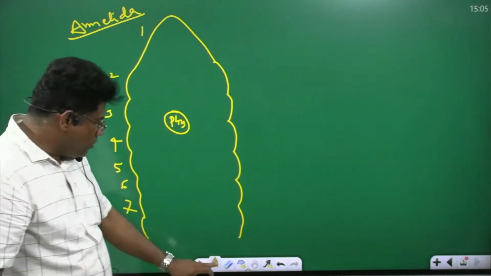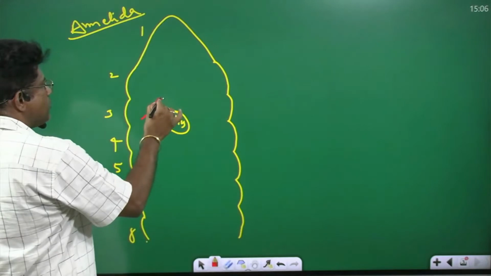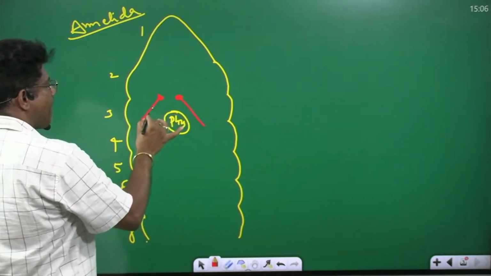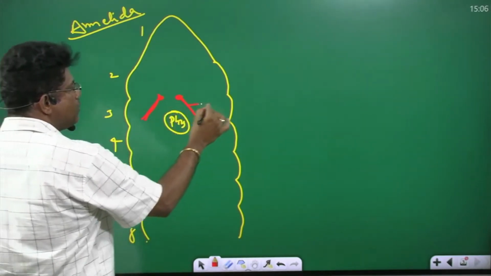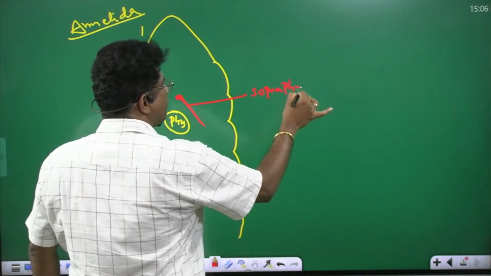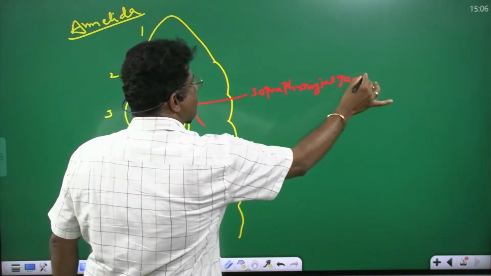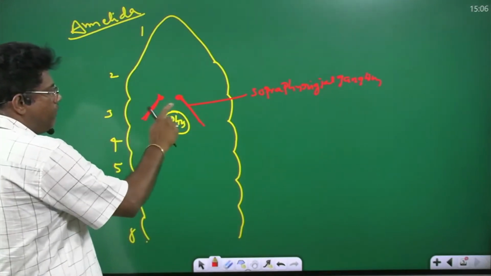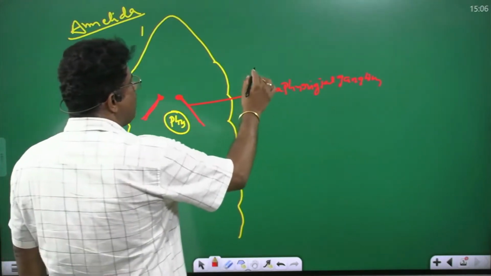You see above the pharynx, the suprapharyngeal ganglion is present. This is the suprapharyngeal ganglion, one pair of ganglia above the pharynx. That is also known as what?